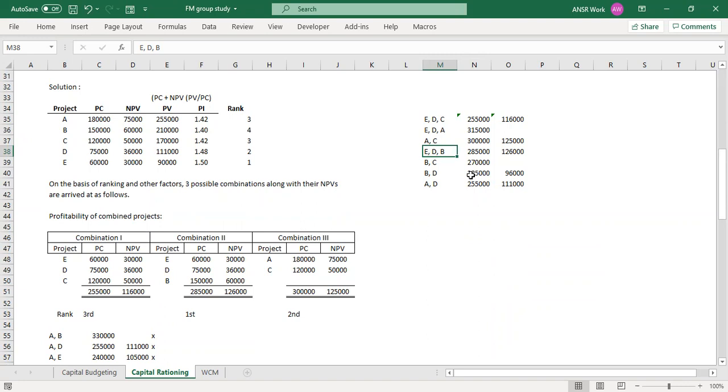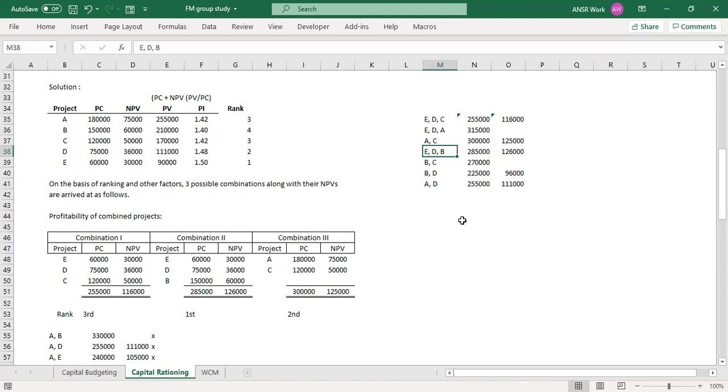But if you ask me, is it absolutely impossible that rank 1 and 2 will not be there in our final combination? No, that is not impossible. Definitely there could be a question where the numbers are structured in such a way that even though rank 1, rank 2 come as per the PI, those will not be selected in the final combination. It all depends on the scenario, so for that you'll have to see all those combinations.